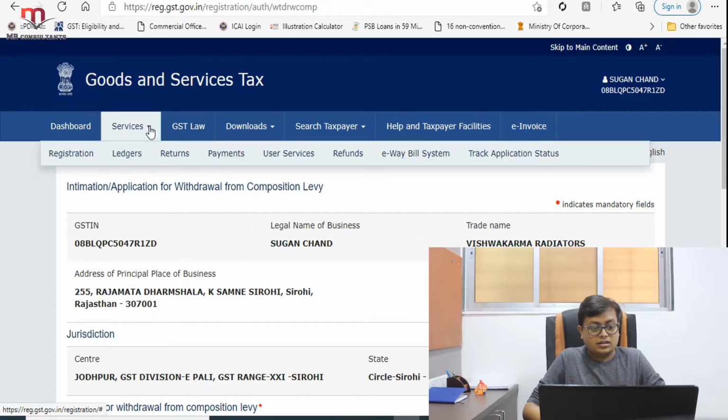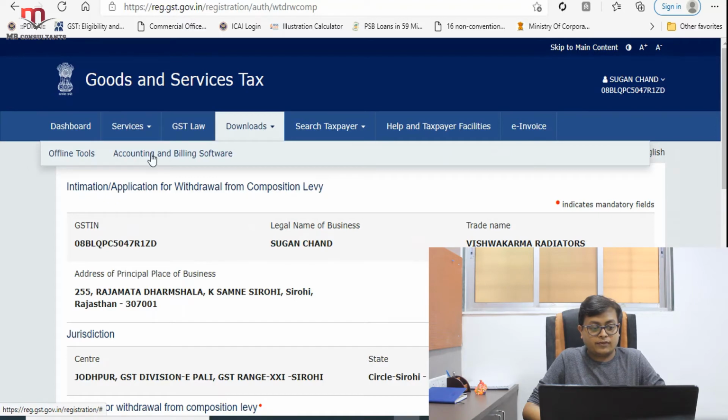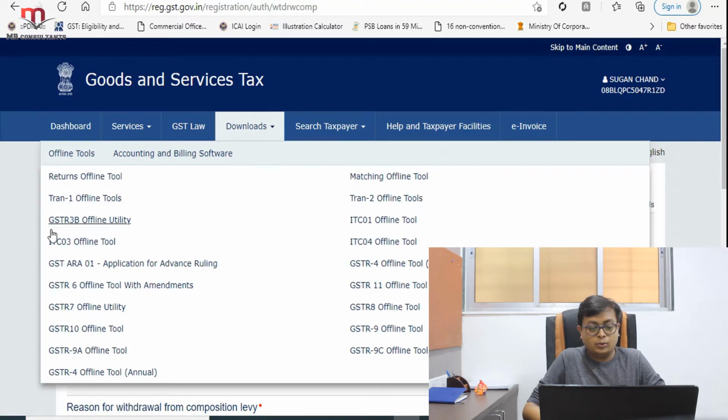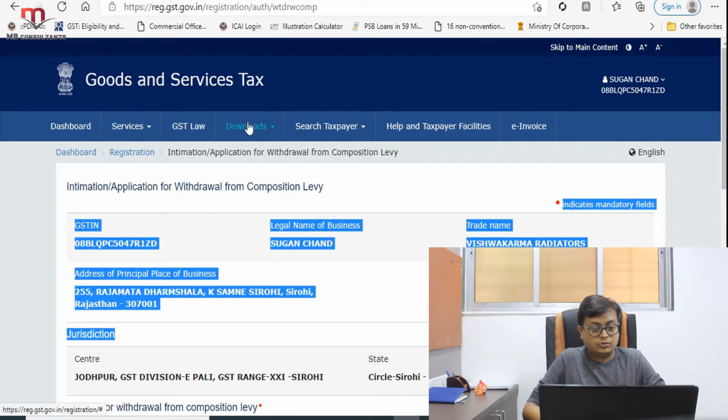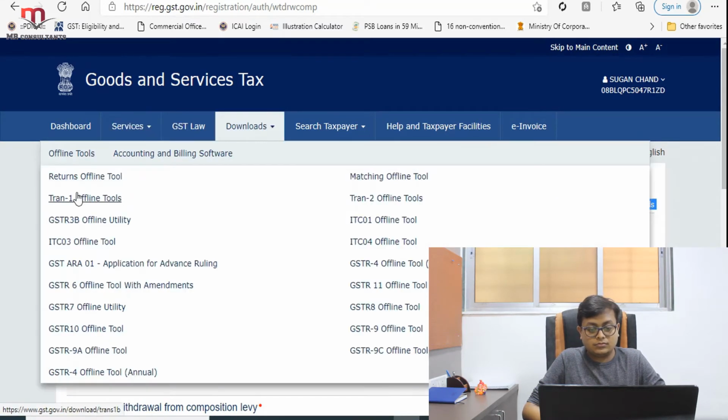So what next? Once that is done, we have to file a form for claiming the ITC which we had already paid, right? So I'll take you to the website. In the Downloads option, we have Offline Tools, and we can download the utility which is for claiming the ITC. I'll take you there. See, this is the one, ITC-01 offline tool.